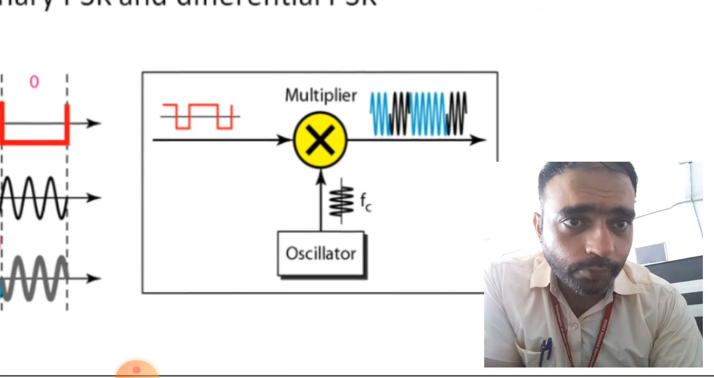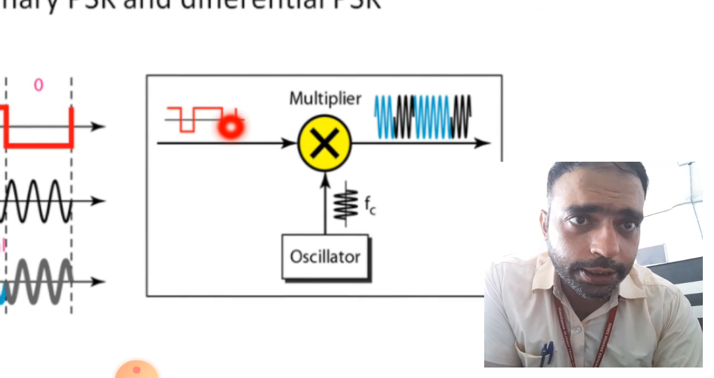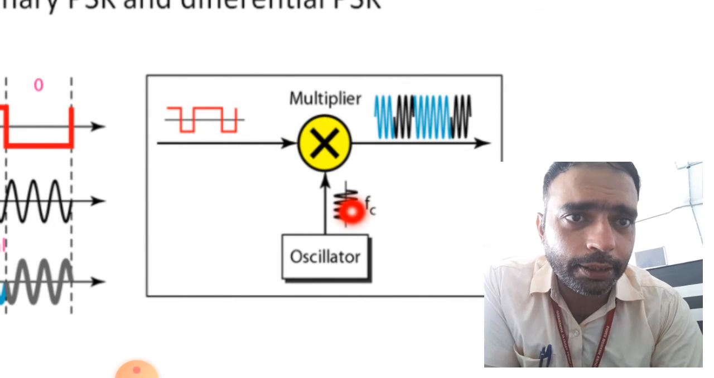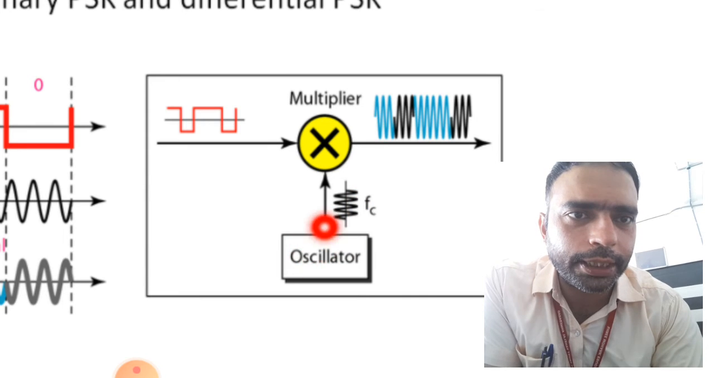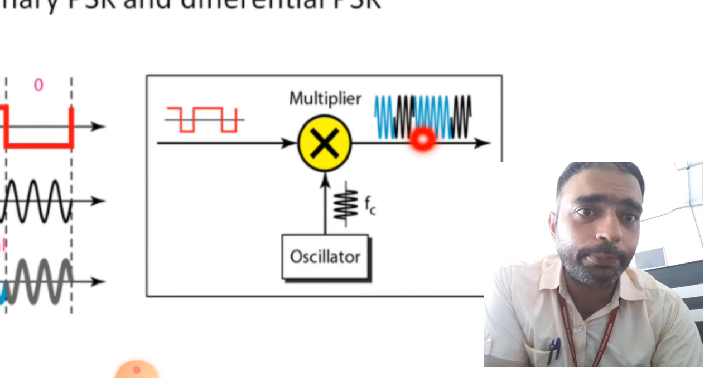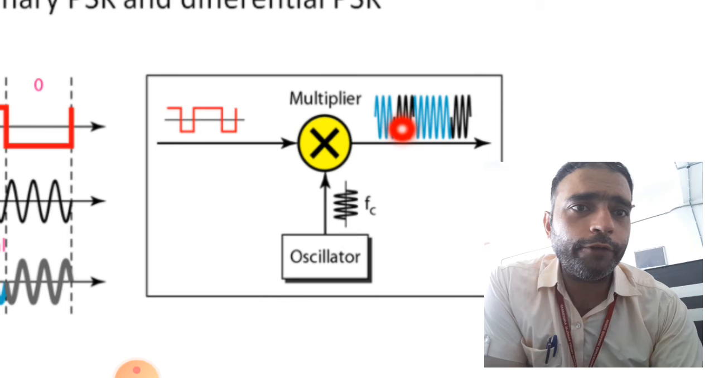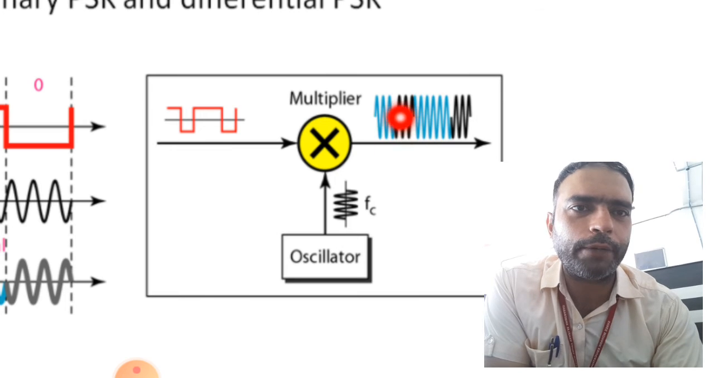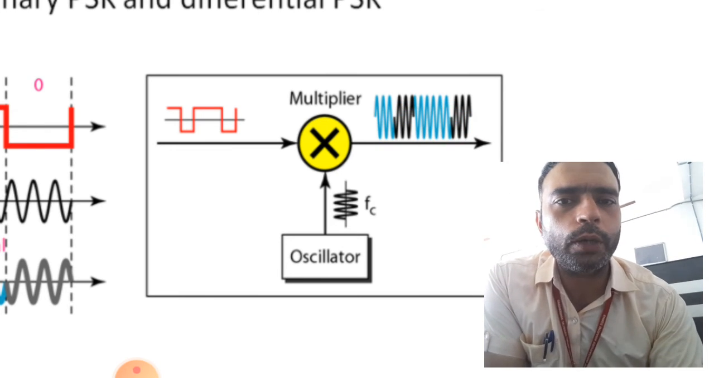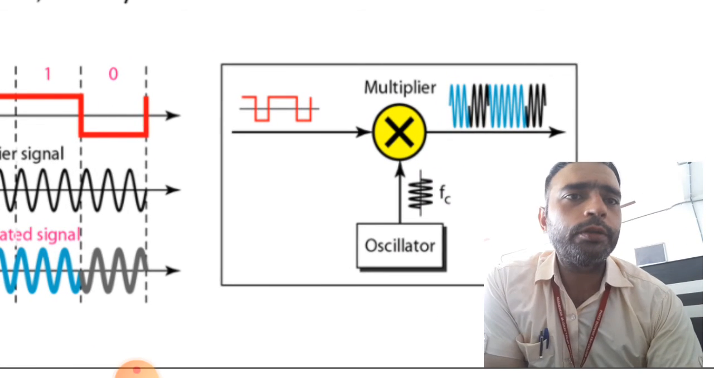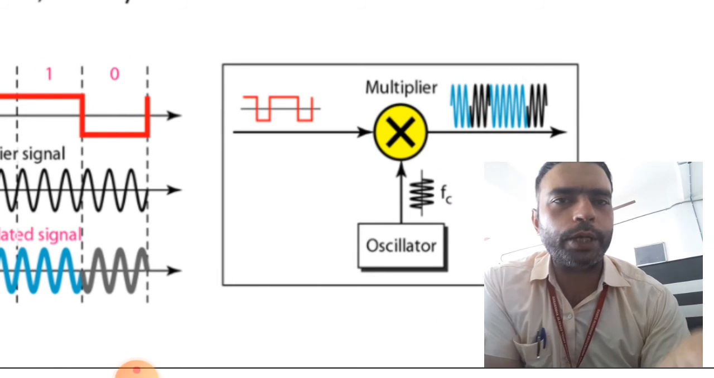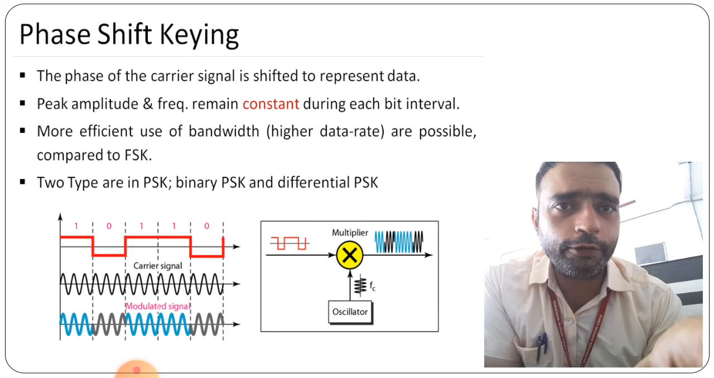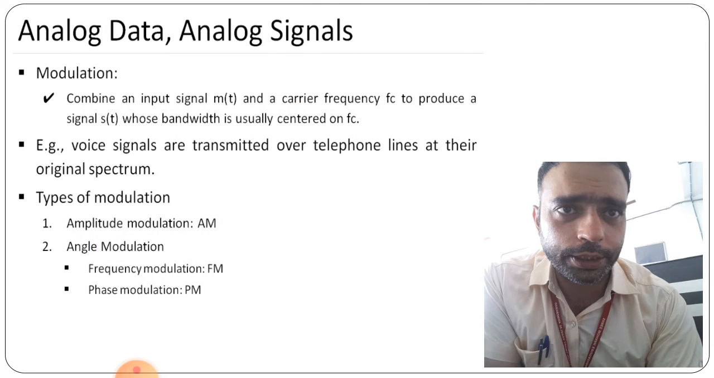So here also the digital data signal is given to the multiplier in which the frequency is given by the oscillator, and finally wherever the 0 is there, that particular part will be there for 0, and the blue part is for 1, right? So this is how binary phase shift keying is working.